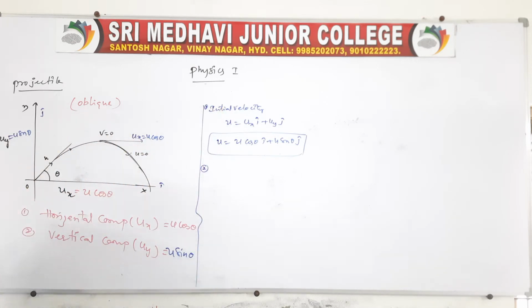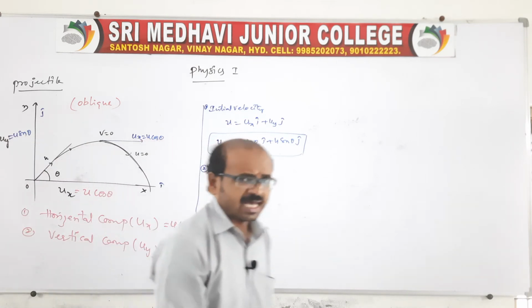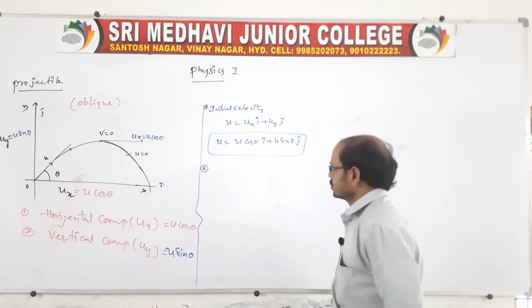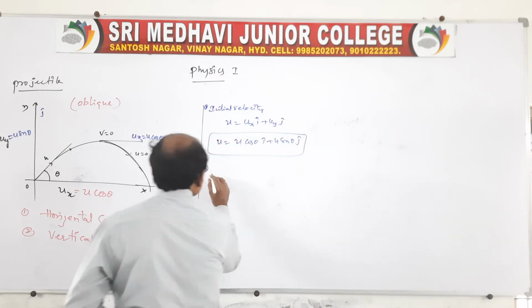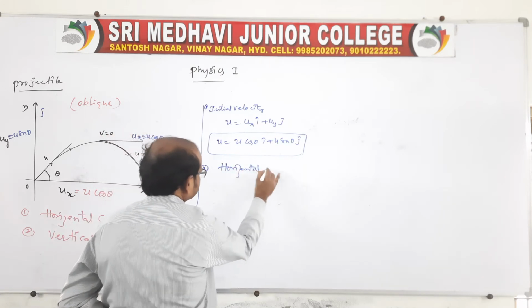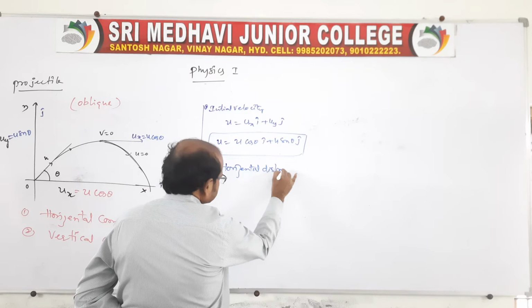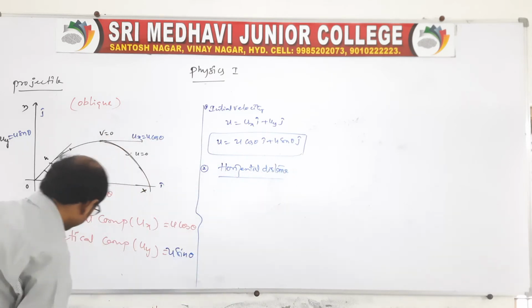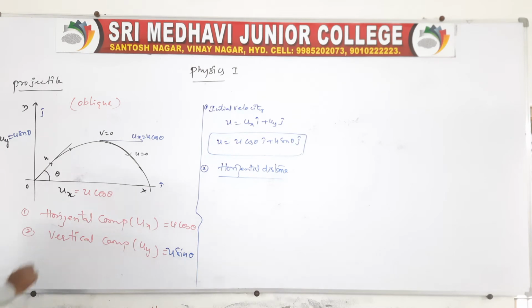We have to find the horizontal distance as well as the vertical distance. So take first the horizontal distance. Along the horizontal direction the body moves with uniform speed or uniform velocity.